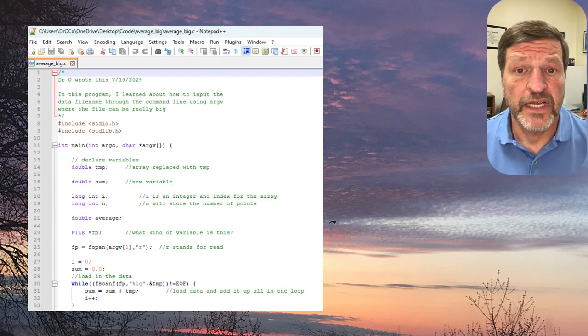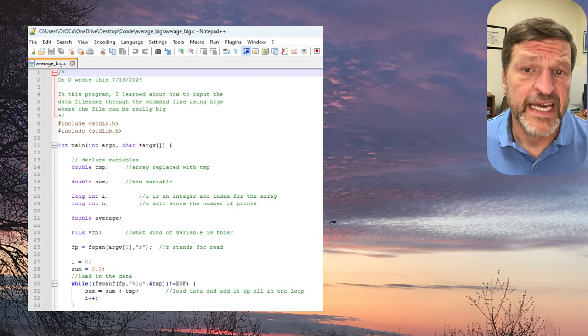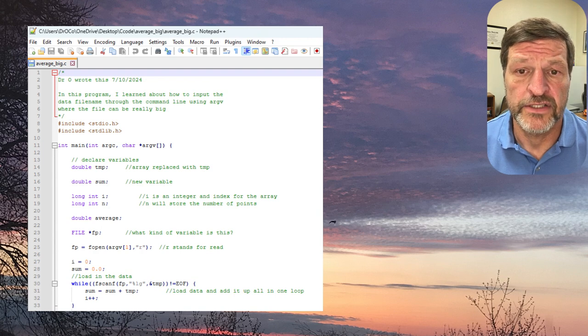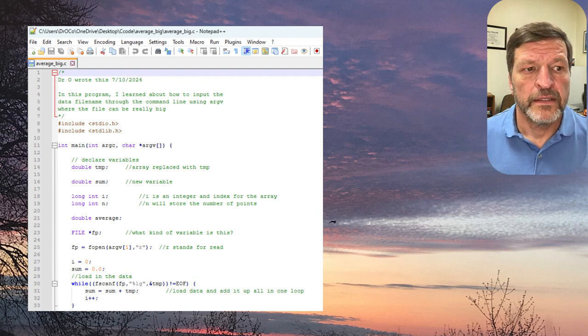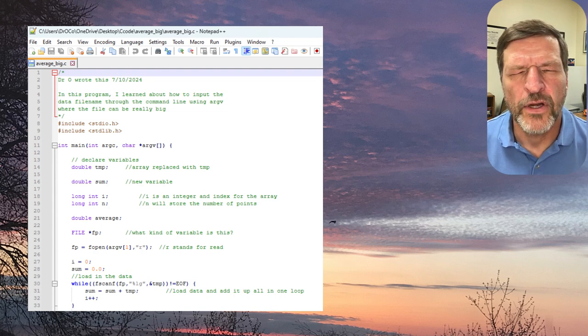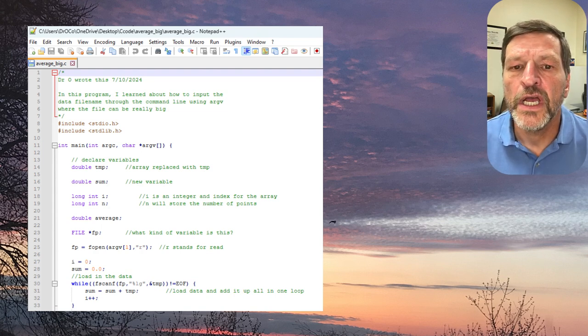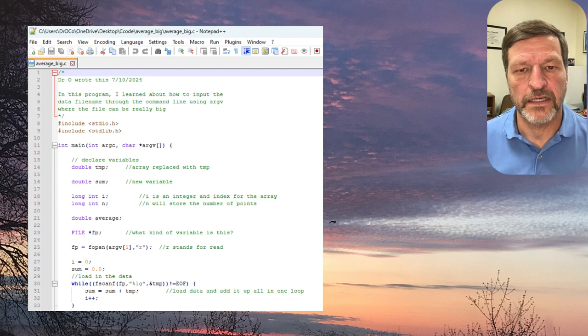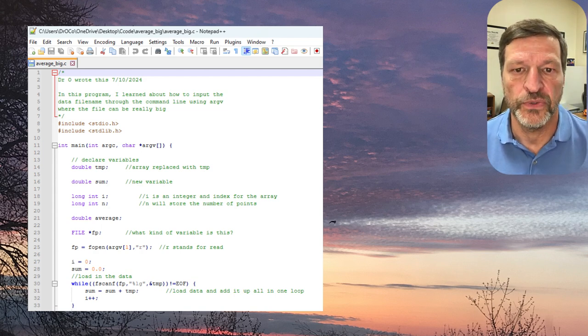Then I double click on average_big.c and it should come up in Notepad++, no problem. The main thing we're doing in this program is changing the variable types. Right now we have ints and floats. But if we do 10 million numbers or even bigger, this is a computational science issue: the size of the variables may not be big enough.